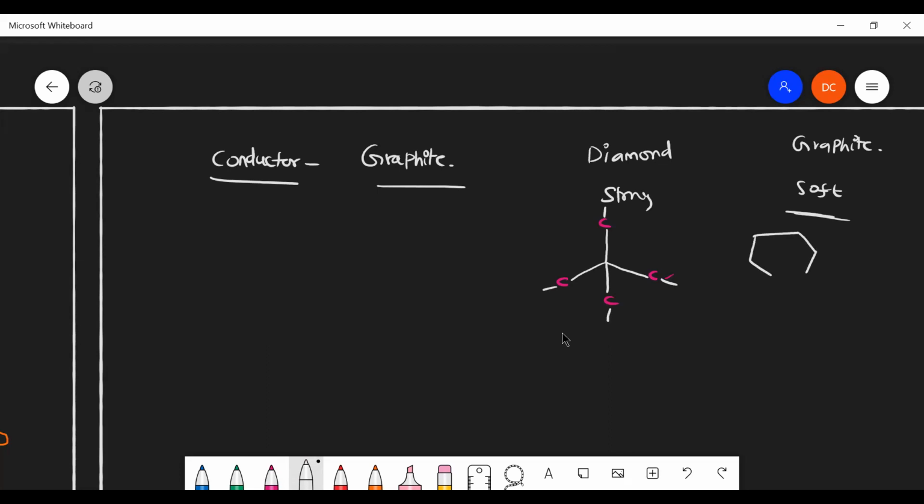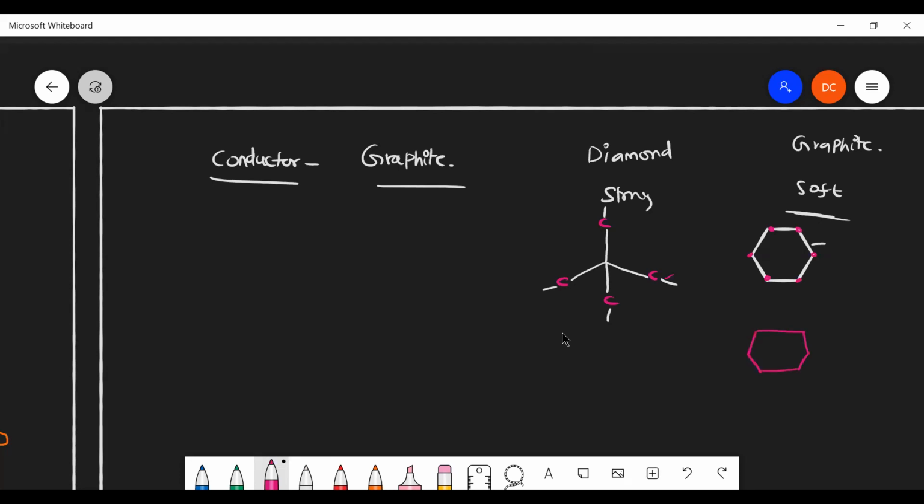Graphite structure will be like this. The hexagonal arrangement. So this hexagonal line is one layer. Within that layer, each carbon is held together by strong covalent bonds. Now we have another layer.